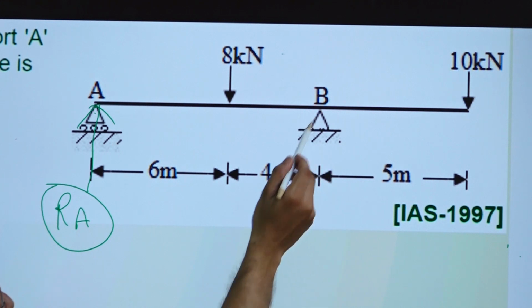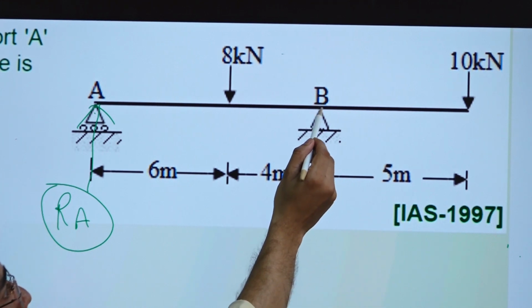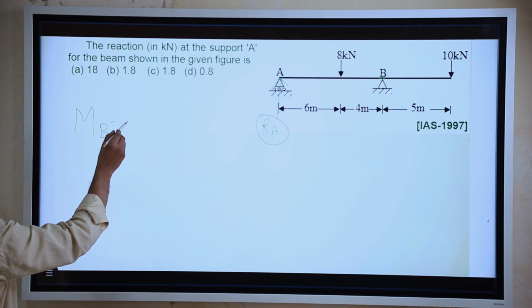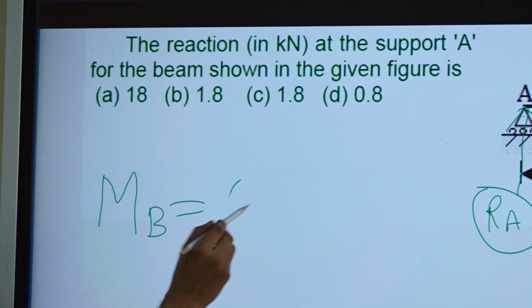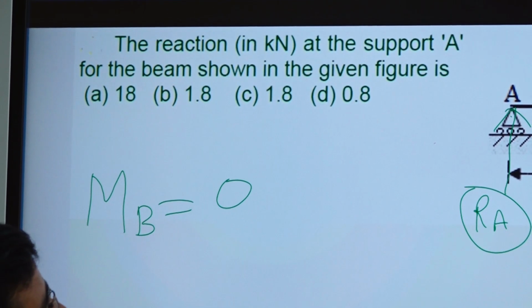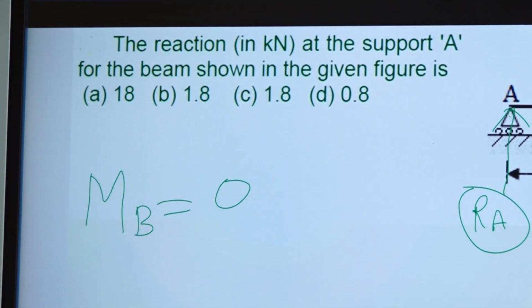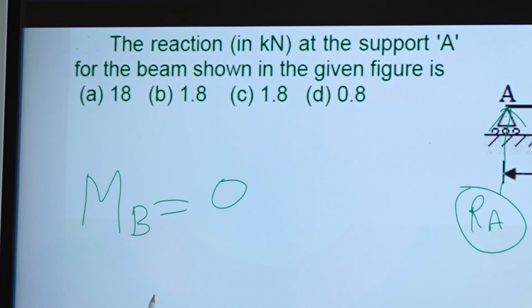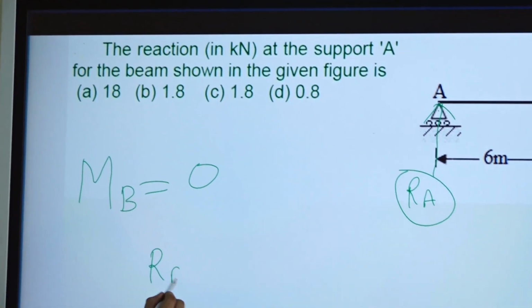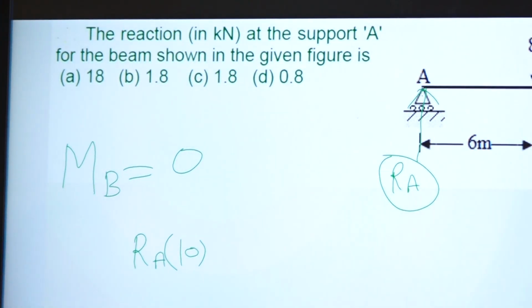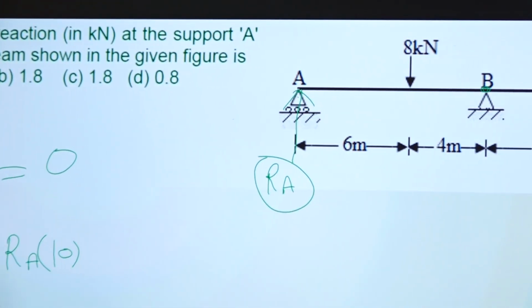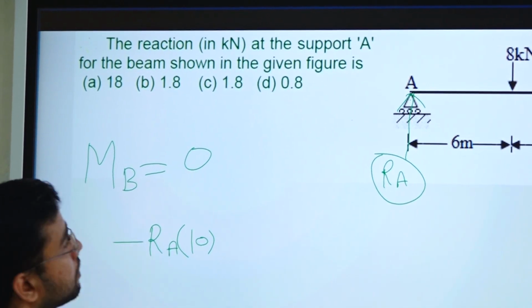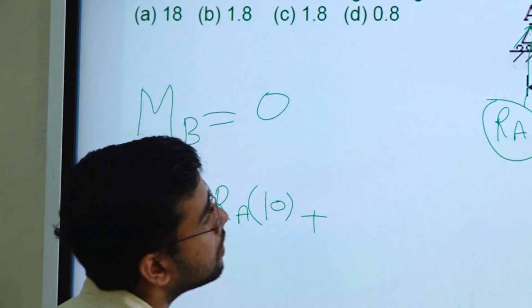So what we will do, directly we will take moment about the point B, right? Because everything is in equilibrium, moment about point B will be equal to 0, right? So just take the moment. From here to here distance is 10 meter. RA into 10 meter, in which direction? Clockwise. So normally we assume that clockwise direction is negative, plus 8 into 4 meter.